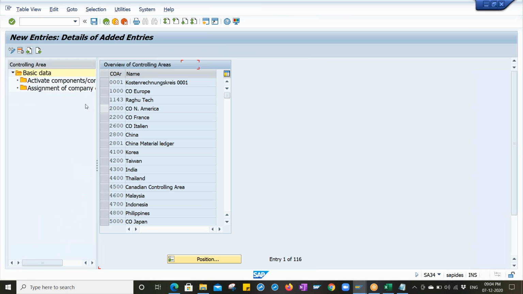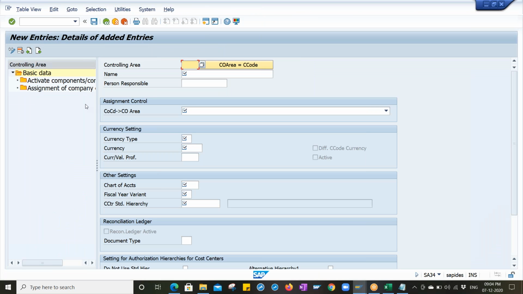Go to new entries, and the controlling area should be equal to the company code, whatever it may be. Whatever company code you have created, the same thing you have to create as a controlling area. Enter the name, controlling area same as company code. Currency type should not be entered manually.